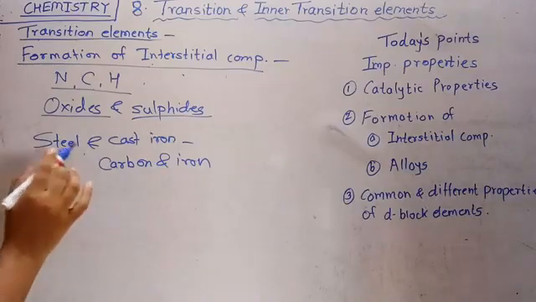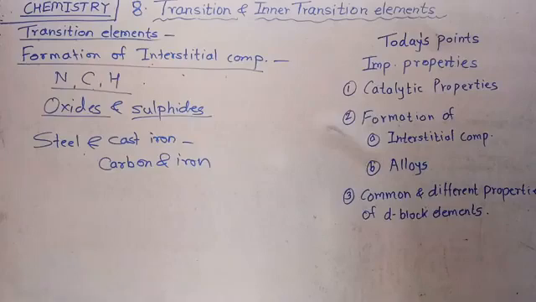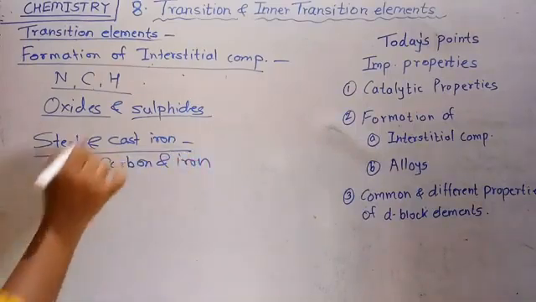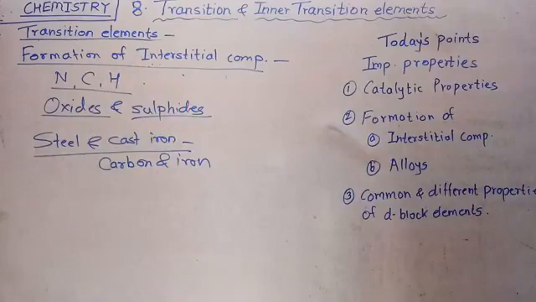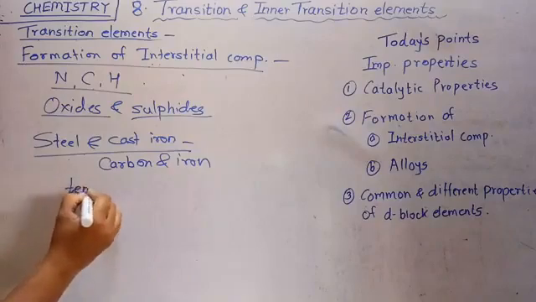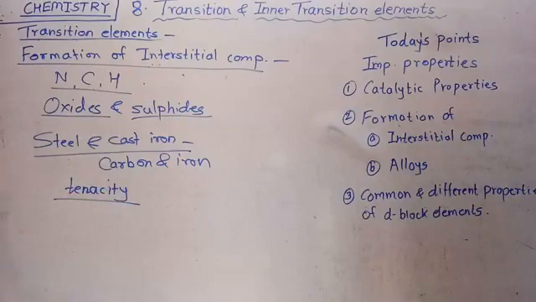In these compounds, the properties of metals, malleability and ductility of iron, are lost to a lesser or greater extent, whereas the tensile strength of the metal increases. Again, in interstitial compounds like steel and cast iron, malleability and ductility are lost to a lesser or greater extent, whereas the tenacity of the metal increases. Clear?